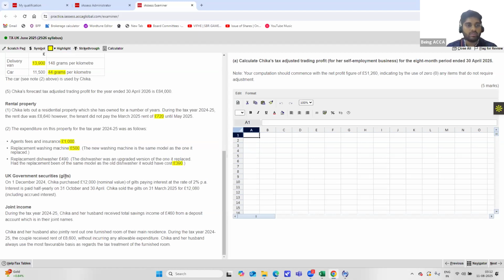Next, UK government securities or gilts. On 1st December 2024, Chika purchased 12,000 nominal value of gilts, paying interest at the rate of 2% per annum. Interest is paid on a half yearly basis on 31st October and 30th April. Chika sold the gilts on 31st March 2025 for 12,080 pounds, including the accrued interest. Okay, so probably if they ask about chargeable gains, this might be applicable.